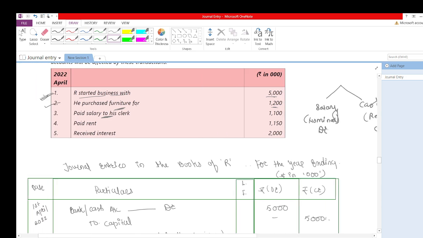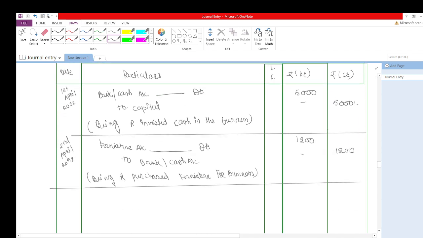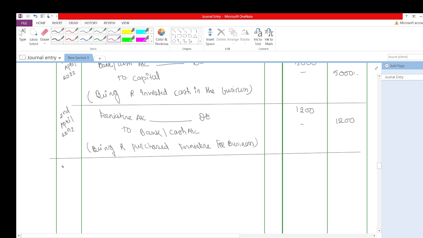So let's record this entry on 3rd April 2022: salary account debit to bank, oblique cash account. I will write here bank, oblique cash account. How much is it?